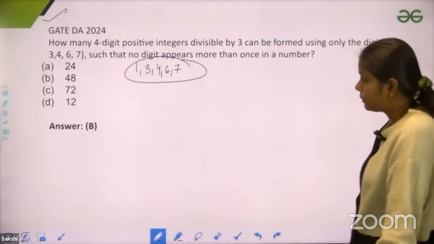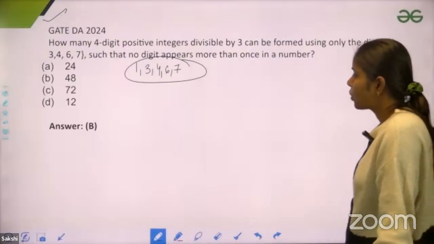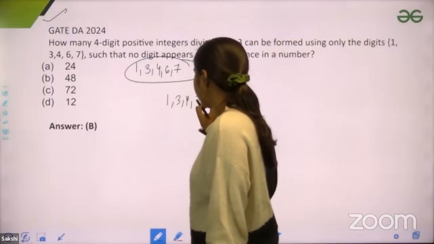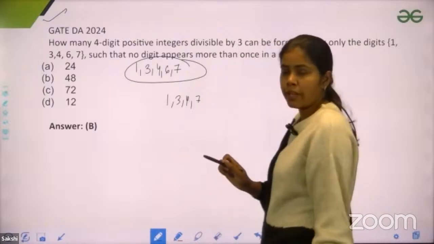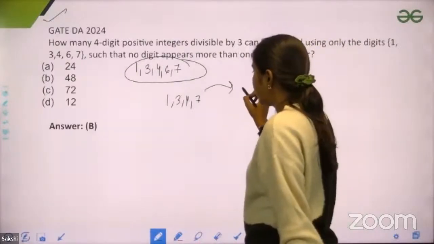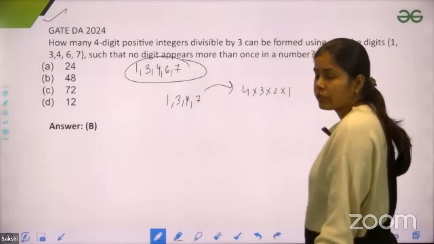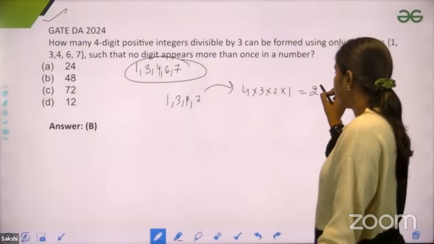Tell me, guys. I'm also thinking. So can I take one combination of 1, 3, 4, 7? Because 7 plus 3 is 10, plus 4, plus 1 is 15. Right? And from this, how many numbers will I get? 4 into 3 into 2 into 1, if I do not repeat. Because for the first position I can have 4 numbers, then 3, then 2, then 1. So I'll get 24 numbers.